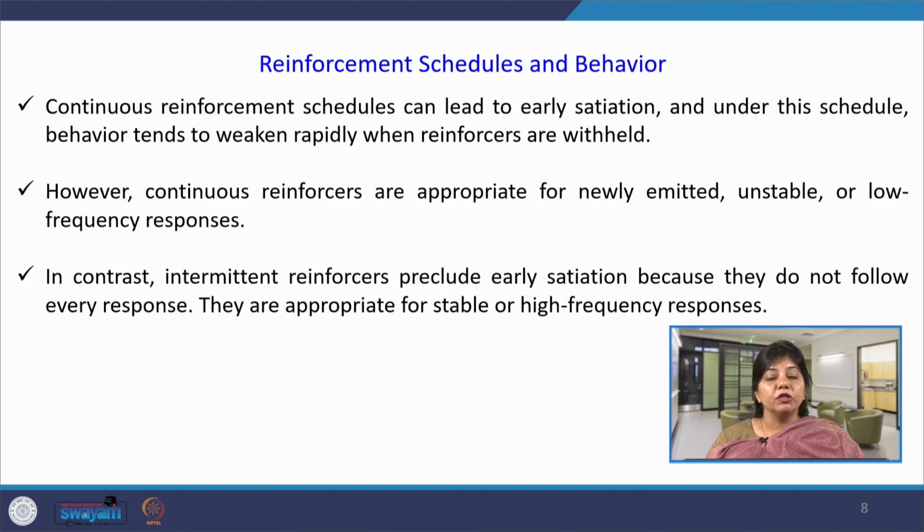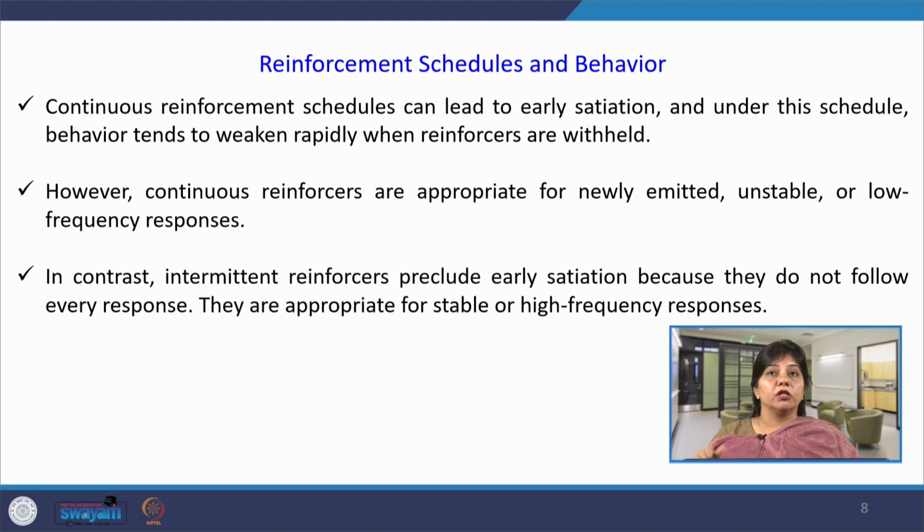Alright, reinforcement schedules and behavior, to what extent they are useful or applicable in different situations. So, continuous reinforcement schedules can lead to early satiation, and under this schedule behavior tends to weaken rapidly when reinforcers are withheld. For example, maybe in the training process every response is being reinforced. There will be a stage where the behavior becomes stable, because the objective is that complete training should be imparted to the employees. As soon as it is learned that the training is complete and it is imparted to the employees as participants, the behavior is not being reinforced.